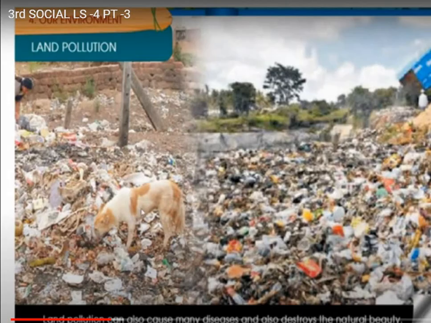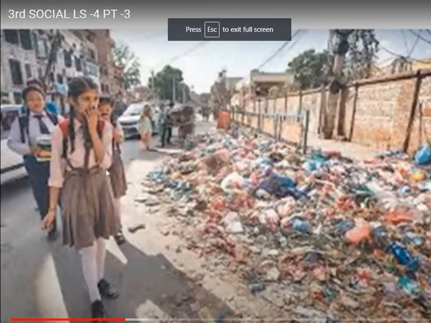Next, see here in the open area how they put it.